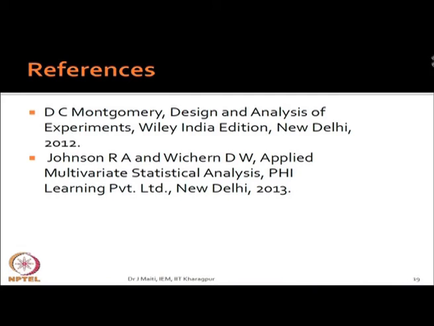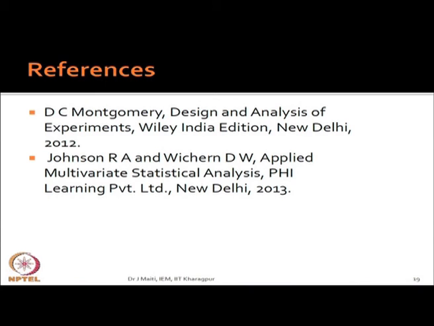And for ANOVA, I suggest you follow D.C. Montgomery, Design and Analysis of Experiments. This is the best book I have read in terms of ANOVA. A large number of real life examples are given, and if you know ANOVA, MANOVA will be an extension to the multivariate domain.